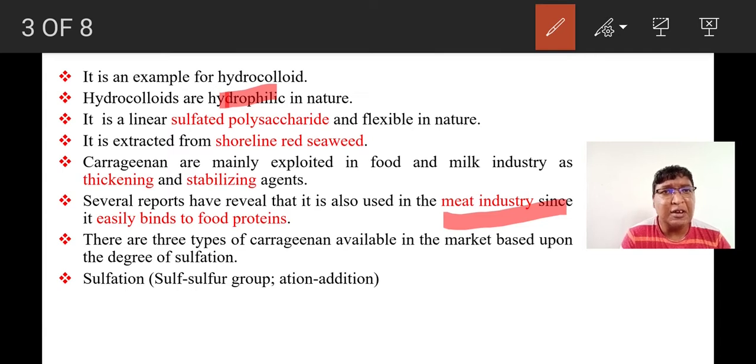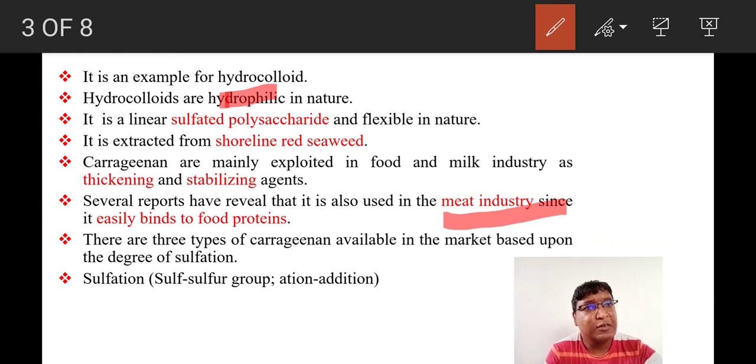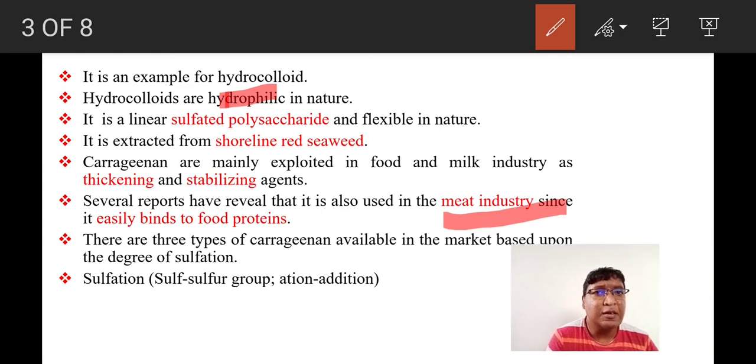There are three types of carrageenan available in the market based upon the degree of sulfation. So, it is a very important point. I told you what sulfation is. Sulf refers to the sulfur group, and ation refers to addition.